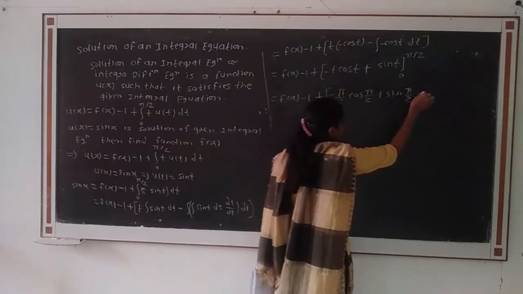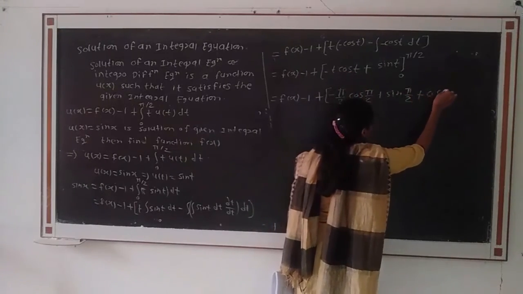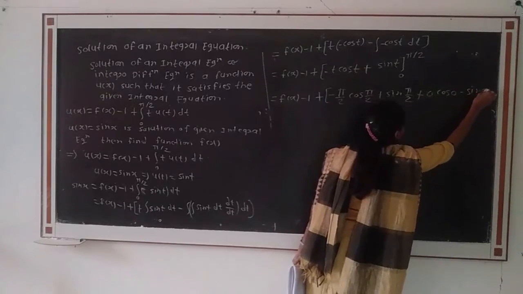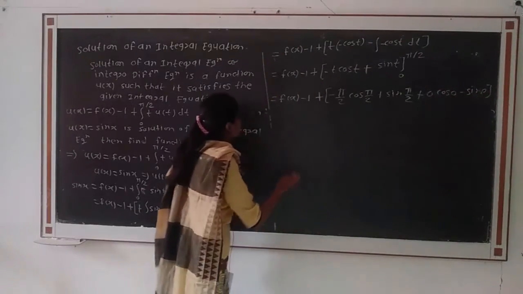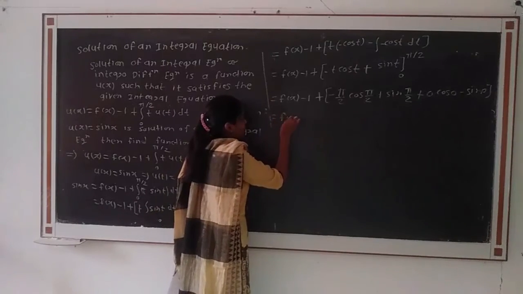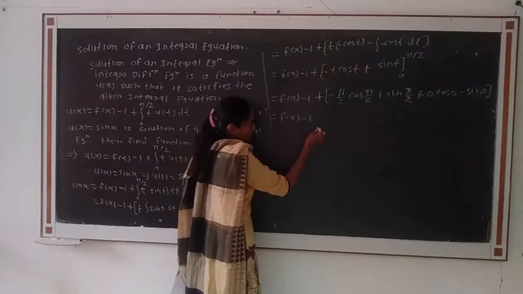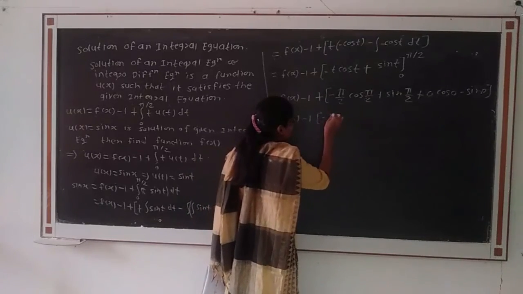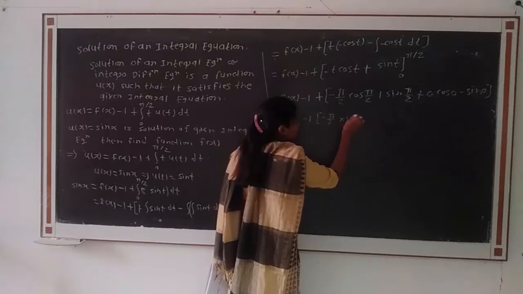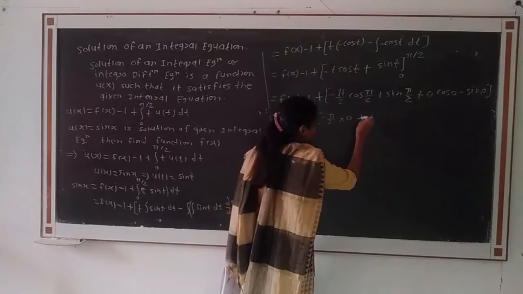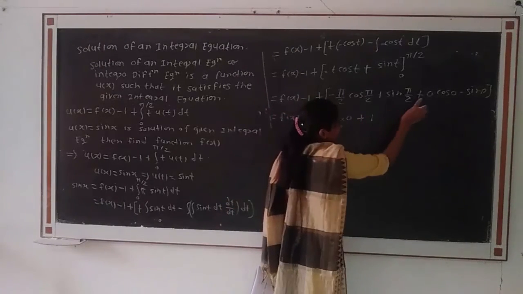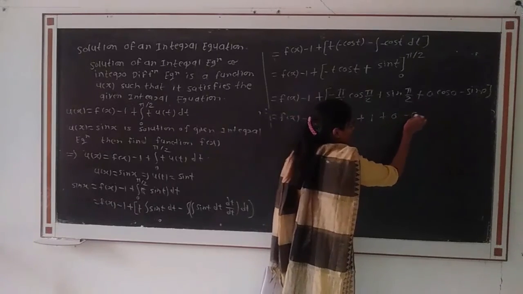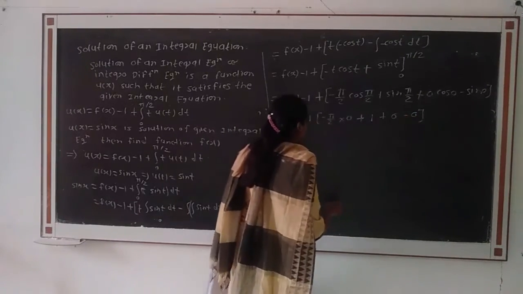By putting the lower limit, minus minus will be plus, 0 into cos 0, then minus sin 0. That is equal to f of x minus 1. Then here cos pi by 2 will be 0, that is minus pi by 2 into 0, plus sin pi by 2 will be 1, plus 1. Then the terms at the lower limit, 0 into cos 0 will be 0, minus 0.